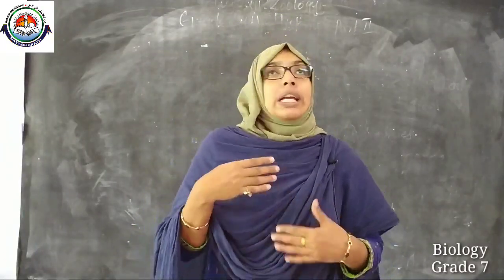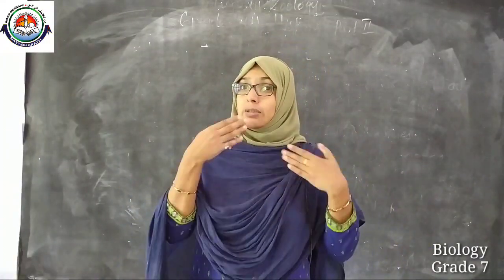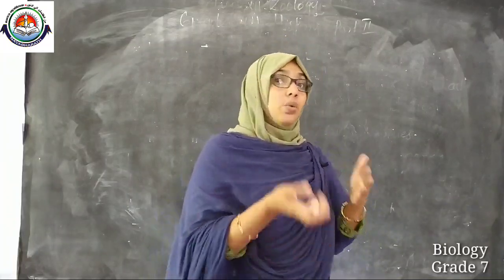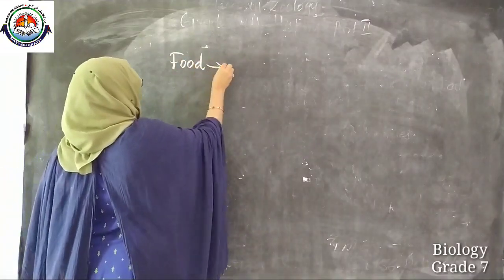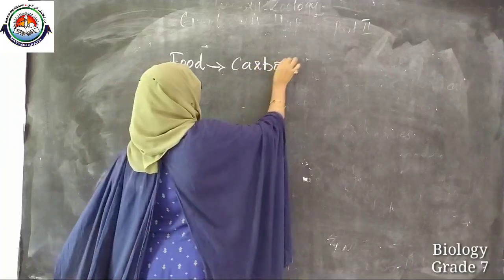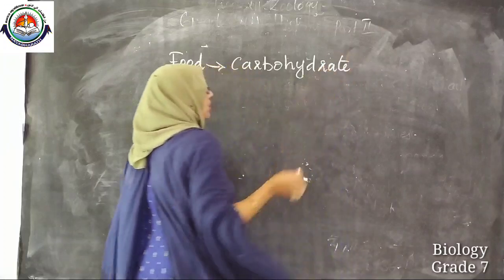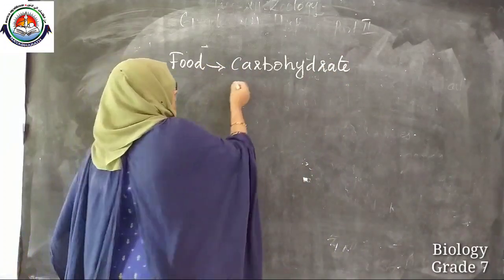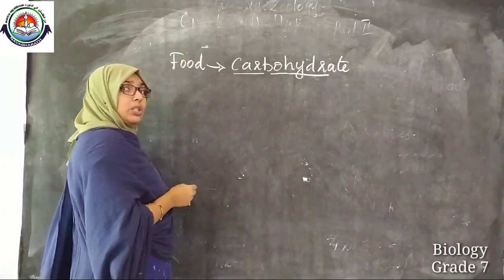Now we have just learned photosynthesis is the process by which plants produce food, isn't it? What food is produced? Yes, it is carbohydrate. Carbohydrate is the food that is produced by the plants. So what are the things present in this carbohydrate?